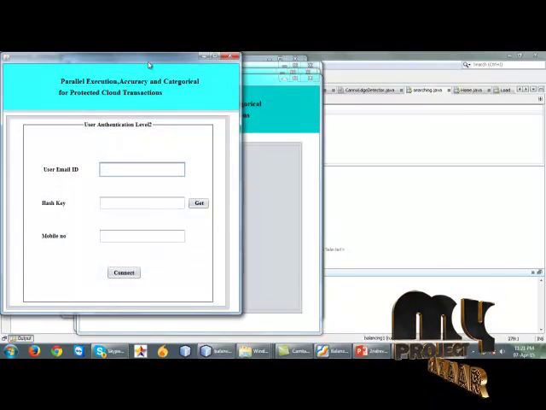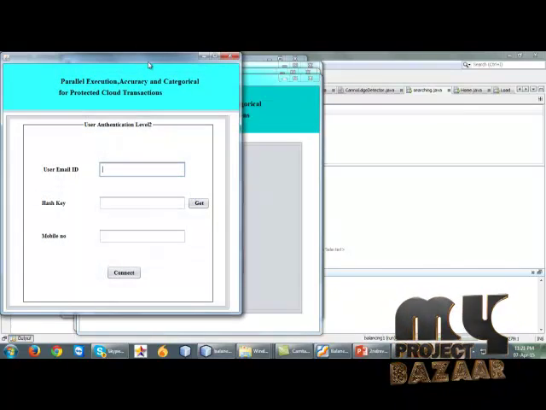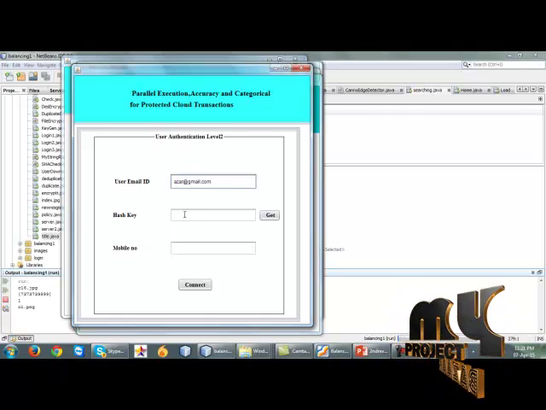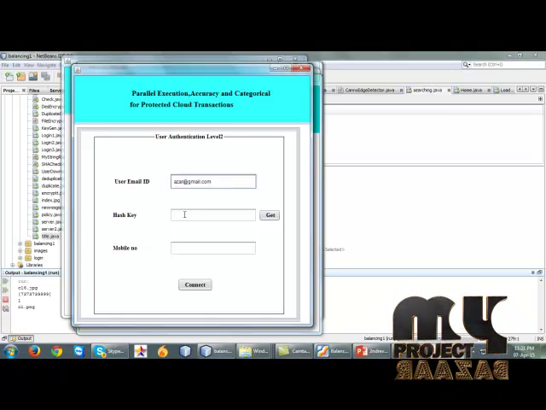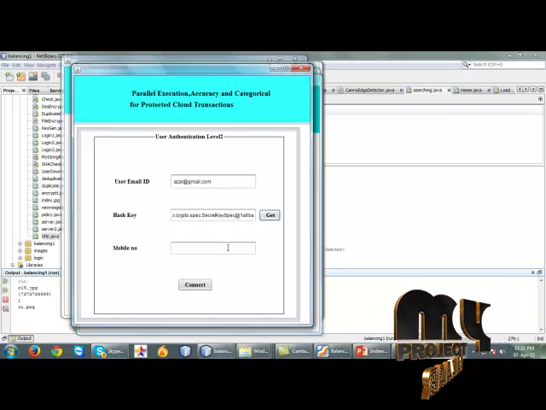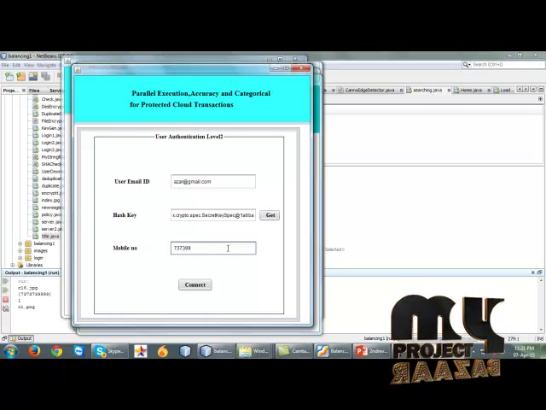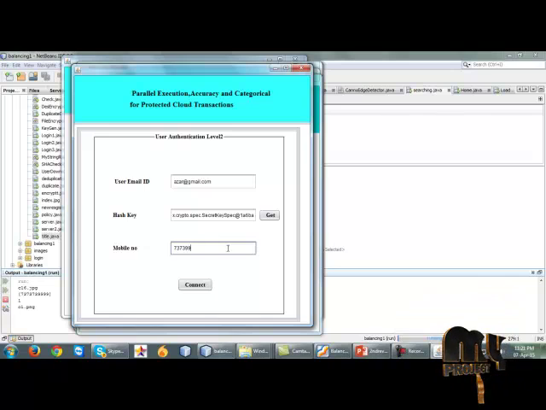First of all, we have to upload the file. Otherwise we have to download the file. In the second level of authentication, the user will enter their email ID. Hash key generation is used for security for the user. And in second level authentication, some security is provided on the user mail option, because in a cloud, security has to be given.